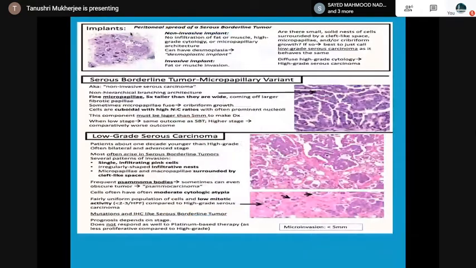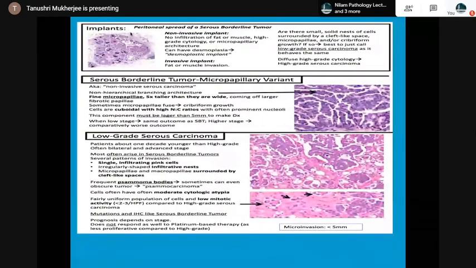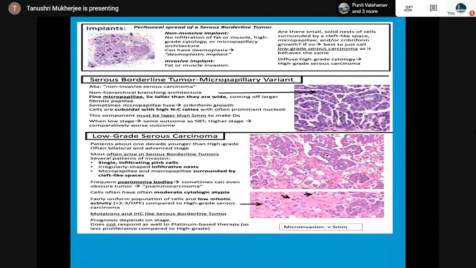So the micropapillary variant, just to summarize, is non-invasive, and then the low-grade serous is invasive. Here, it's single cells infiltrating and micropapillae surrounded by cleft-like spaces. Psammoma bodies are present. Uniform population of cells with atypia but low mitotic activity. So low-grade serous: prognosis depends upon the age. It does not respond as well to platinum-based therapy, as there is less proliferation compared to high grade. Microinvasion is less than 5 millimeters.